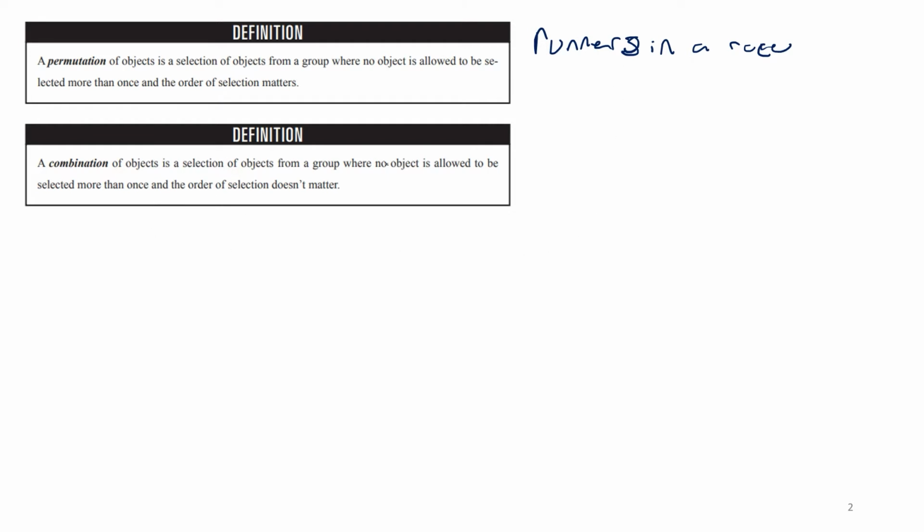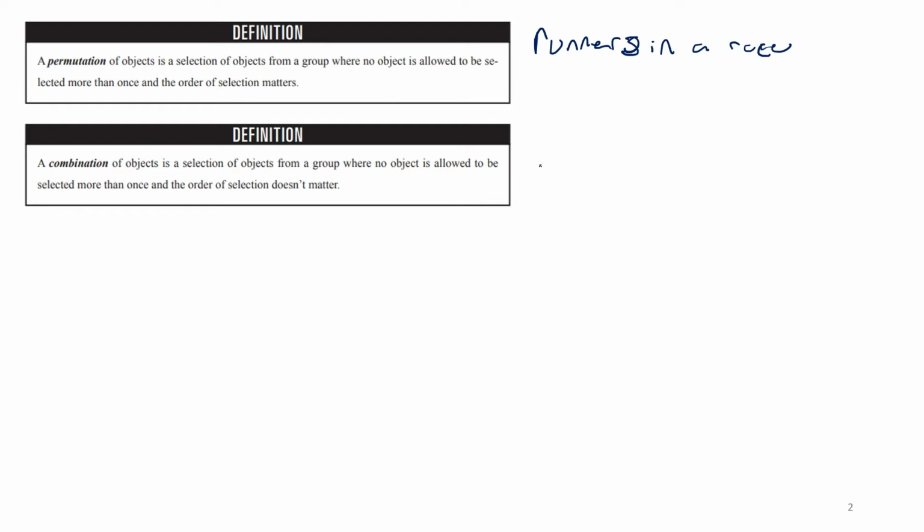A combination is something that we honestly deal with a lot more in regular life. A combination is like a hand of cards. The order doesn't matter. If you have 2 kings and 3 eights, it doesn't matter which one is first in your hand. What matters is the combination of them.